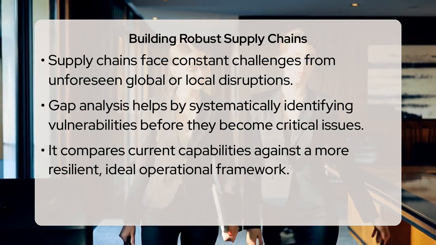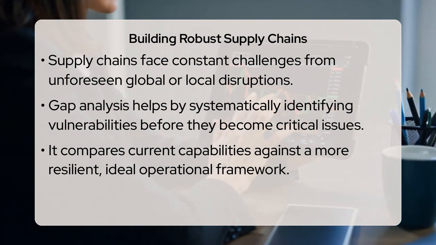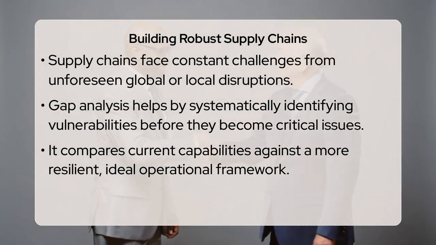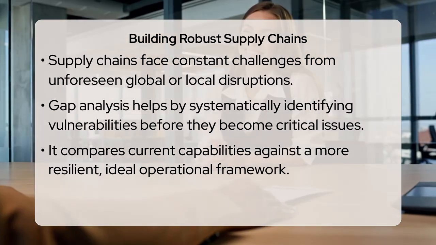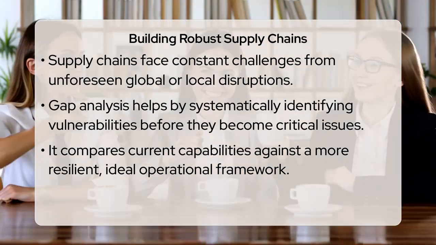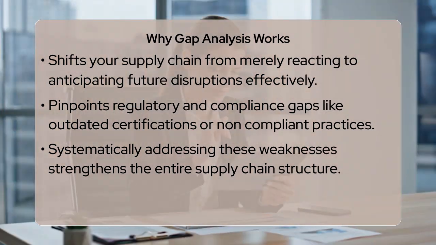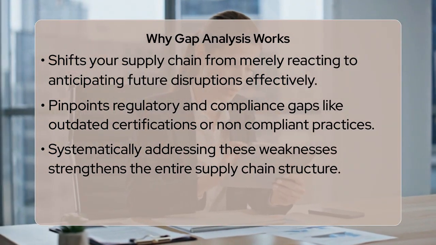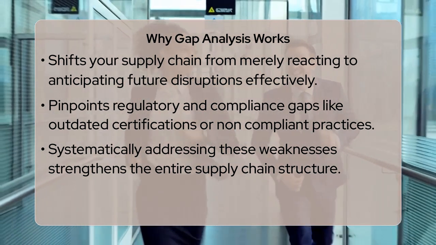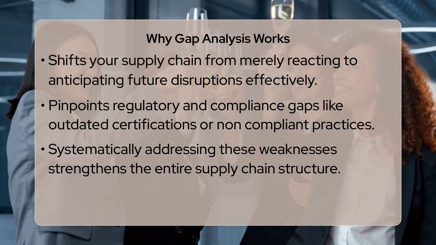The fundamental reason this process works so well is that it moves a supply chain from a reactive stance to a proactive one. By understanding specific regulatory and compliance gaps, for instance, an organization can anticipate potential disruptions before they occur. These gaps might include outdated certifications, non-compliant supplier practices, or inadequate data security measures. Addressing these weaknesses systematically hardens the entire operational structure against future shocks, turning potential liabilities into areas of strength.